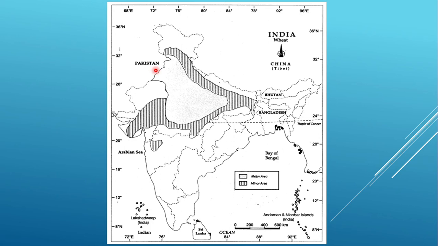This particular area is the major one: Punjab, some portions of Rajasthan, then half of Madhya Pradesh, then Haryana, Himachal, and similarly the major portion here, that is UP. But the belt just above, between the Himalayas and the lower portion of it, plus some portion of Bihar and Bengal, then half of Gujarat and this portion of Maharashtra, we find out these are the minor areas. They are not the major areas, but they are the minor areas where the food crop wheat is also grown.